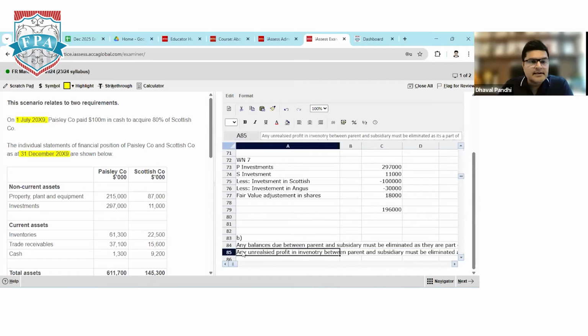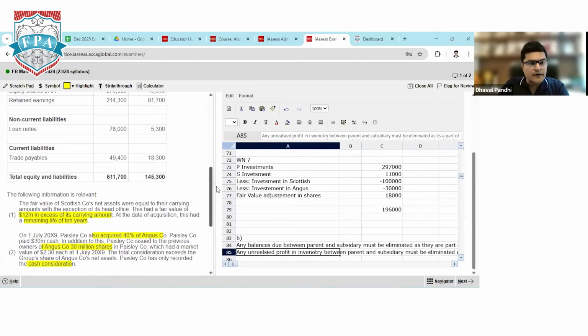It's very easy to get 20 out of 20 in the exam. I took exactly 1 hour because I was calculating and explaining also. But if you do it on your own, you can easily finish this entire question in a maximum of 50 minutes. Trust me, take 45 minutes, but make sure you don't take more than an hour, because 90 minutes is exactly 1.5 hours. They expect you to do 2 questions of section C. Everyone understood part B as well?